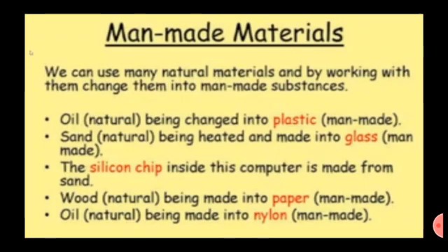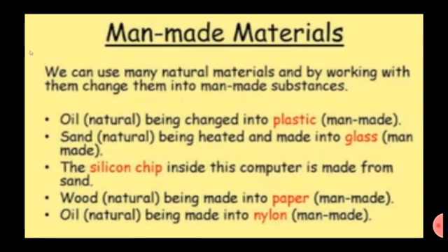We can use many natural materials by working with them and change them into man-made substances. Oil is naturally changed into plastic. Oil is a natural substance but it is changed into plastic by man. Sand is heated and made into glass by man. Sand is a natural substance.